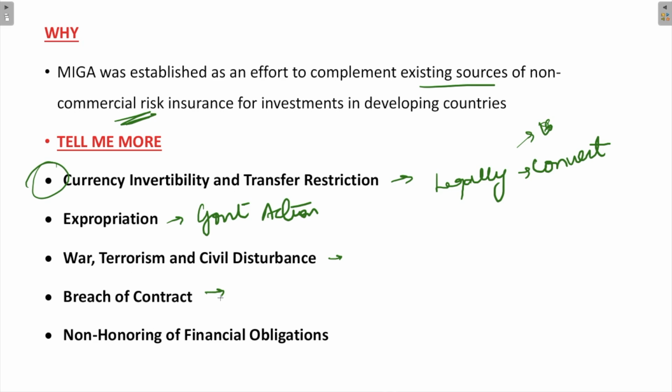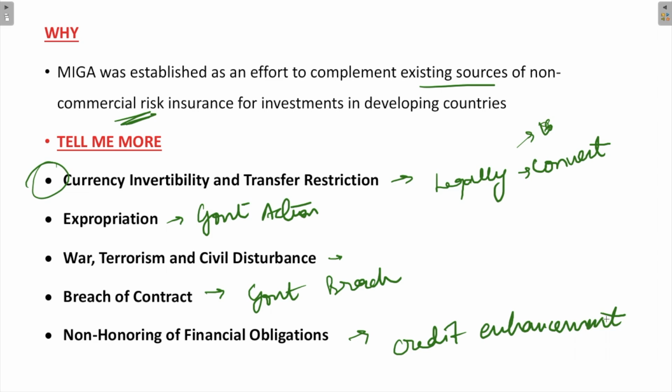Next is breach of contract, which provides protection against losses arising from the government's breach of the contract. Next is the non-honoring of financial obligation. They provide coverage for the credit enhancements in transactions which involve sovereign and sub-sovereign entities. So this is for the credit enhancements, to protect the lender against the losses resulting from a failure to make a payment when due under an unconditional financial payment obligation or guarantee. That is covered under the non-honoring of financial obligation. So MIGA helps the investors by insuring against the losses arising out of these conditions.